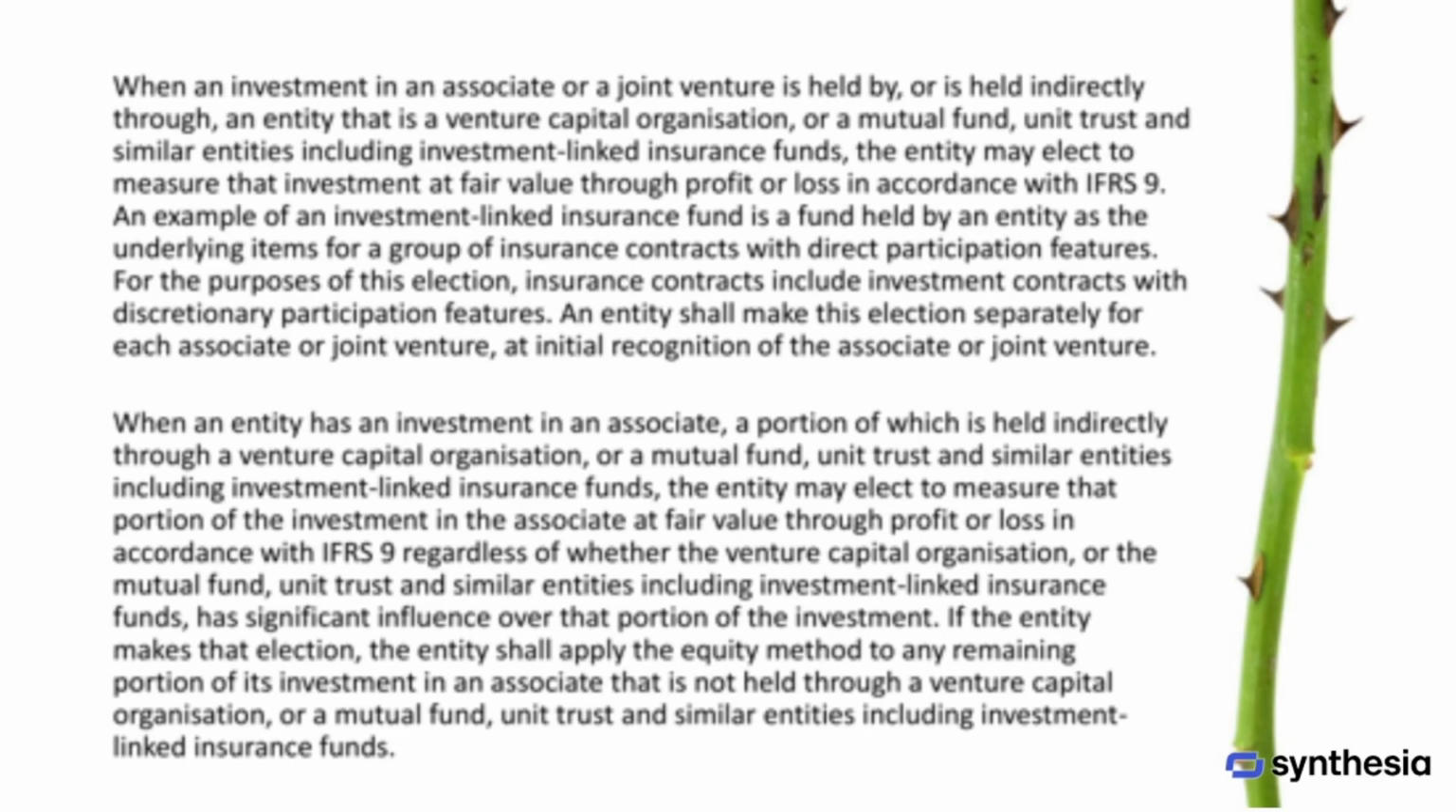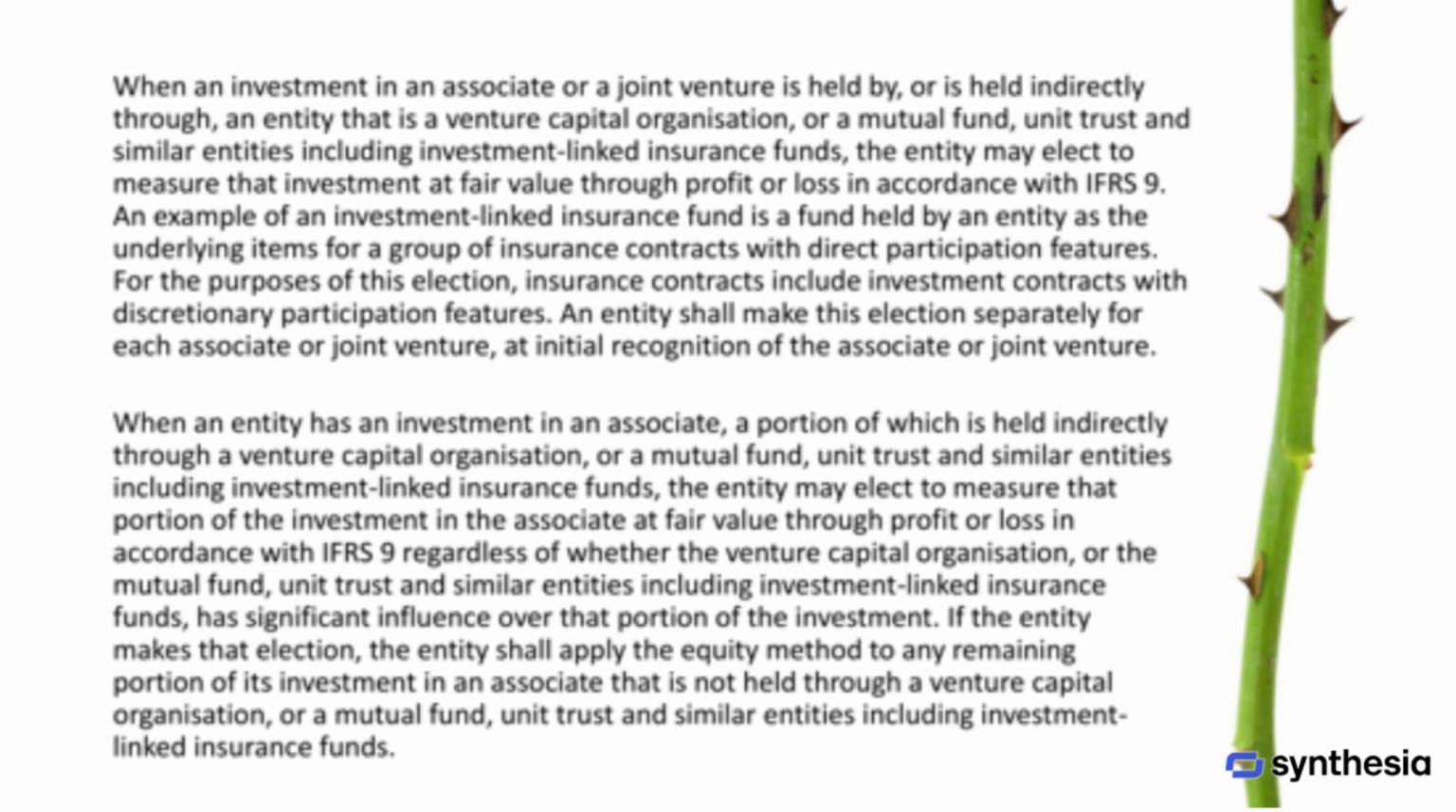When an investment in an associate or a joint venture is held, either directly or indirectly, through a venture capital organization, a mutual fund, a unit trust, or similar entities, including investment-linked insurance funds, the investor may choose to measure that investment at fair value through profit or loss. This choice is made in accordance with IFRS 9. For example, an investment-linked insurance fund could be one held by an entity as the underlying assets for a group of insurance contracts with direct participation features. This also includes investment contracts that have discretionary participation features. The entity must make this election separately for each associate or joint venture at the time of initial recognition.